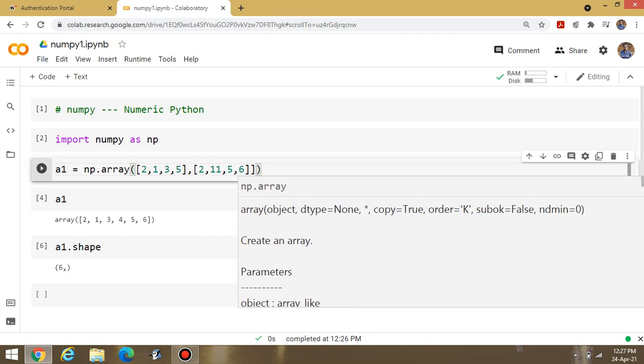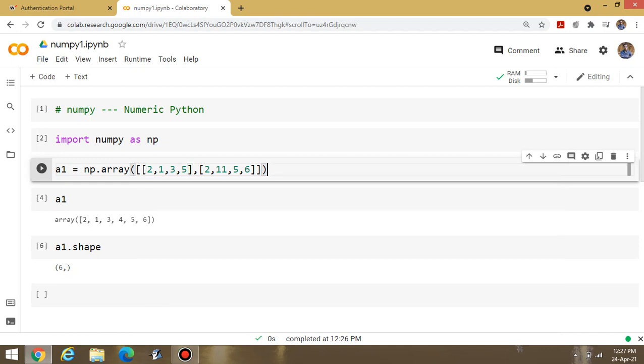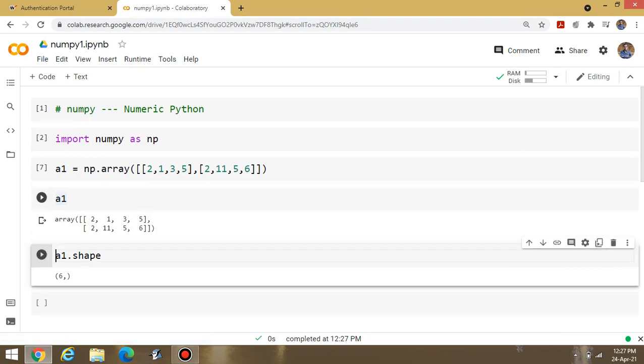Again I have to write this content in square brackets. Okay, let's check now. Display the content. You can find an array with 2 dimensions. The first row comprises 4 elements, that's 2, 1, 3 and 5. The second row comprises 4 elements: 2, 11, 5 and 6.